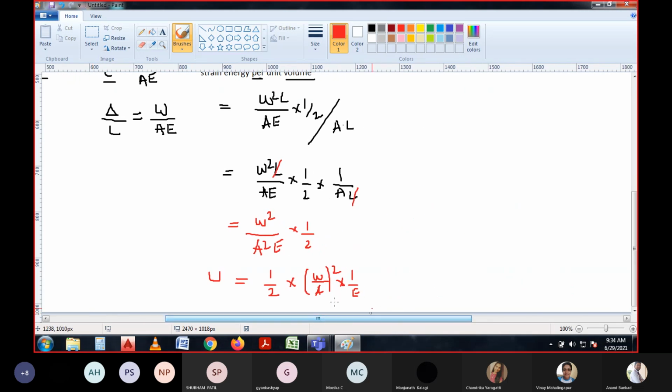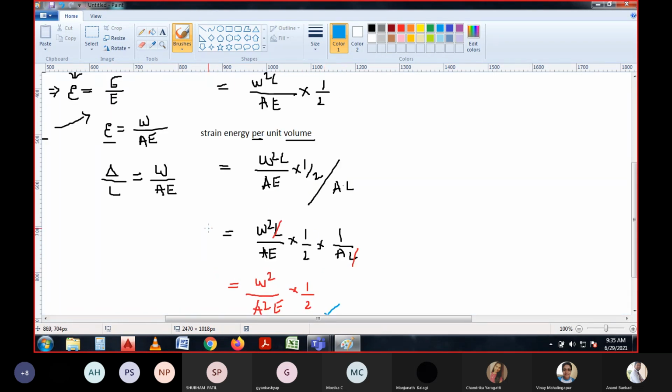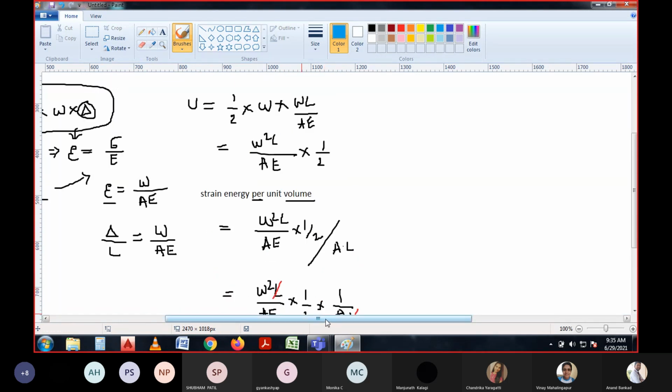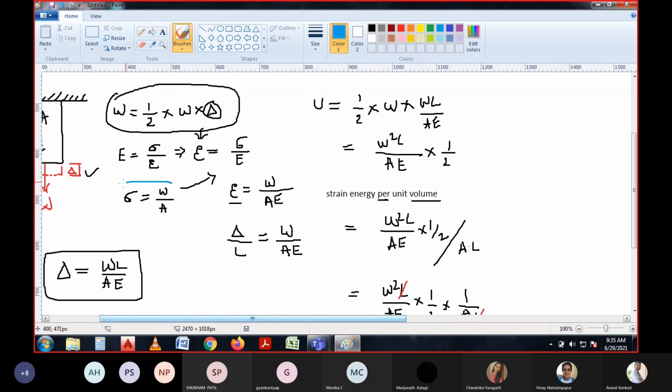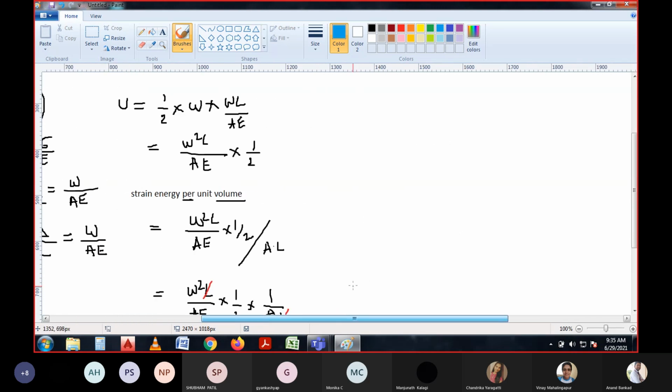So here, if you see U, that is the same thing, this equation is rearranged and written. Now this W by A is nothing but stress, right?